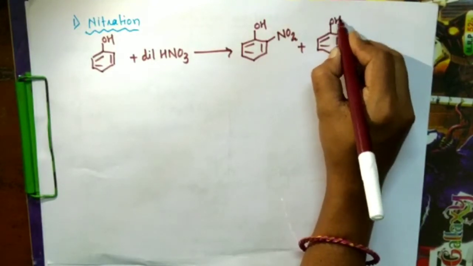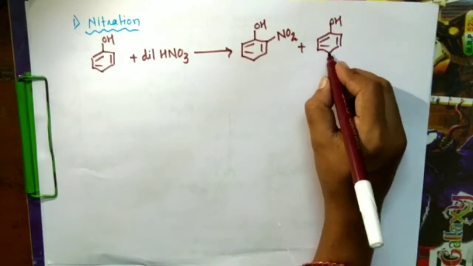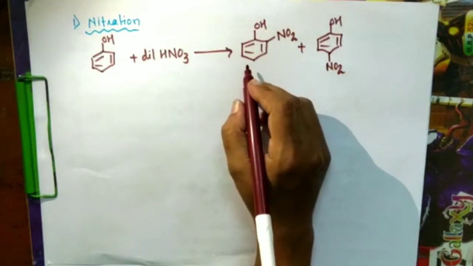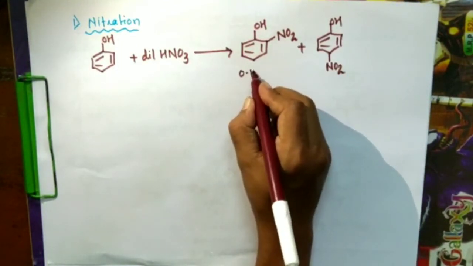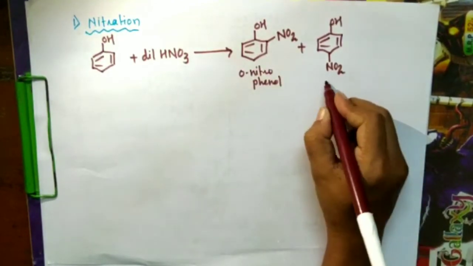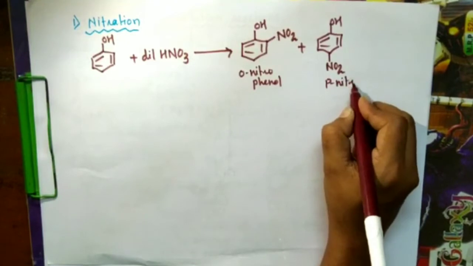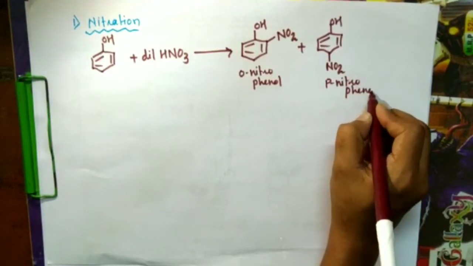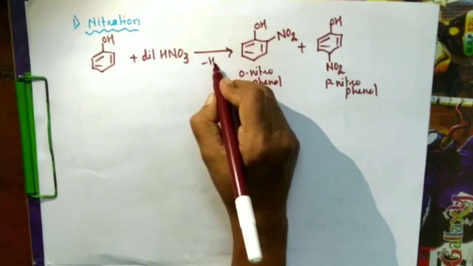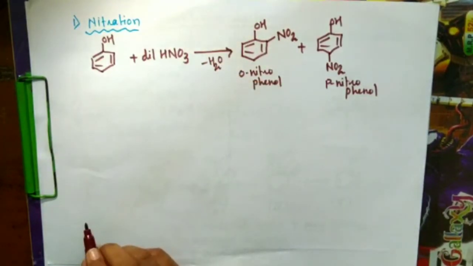So we will get a mixture of compounds: ortho nitrophenol or para nitrophenol, with the loss of a water molecule.